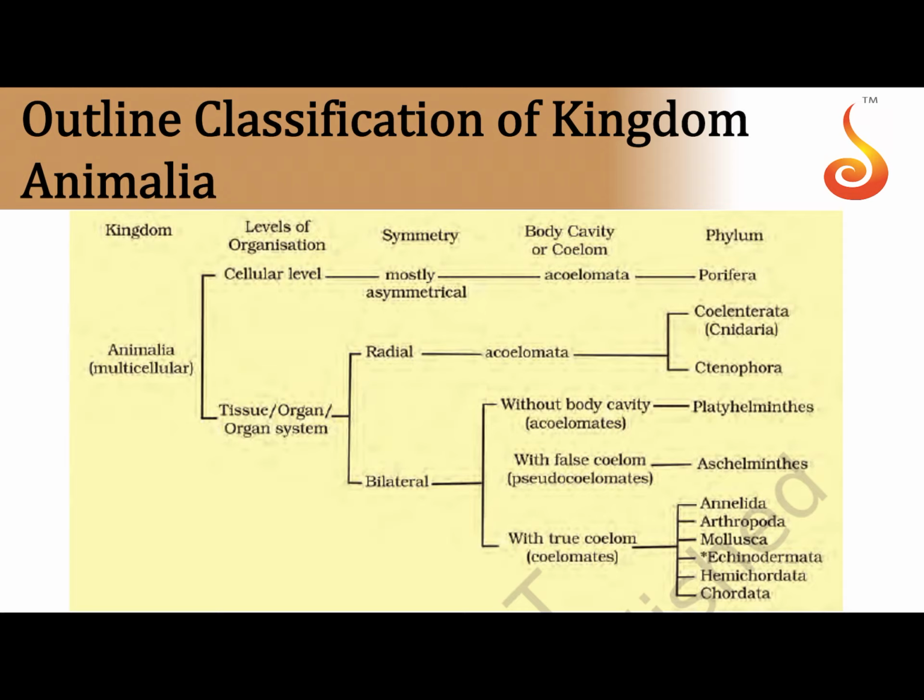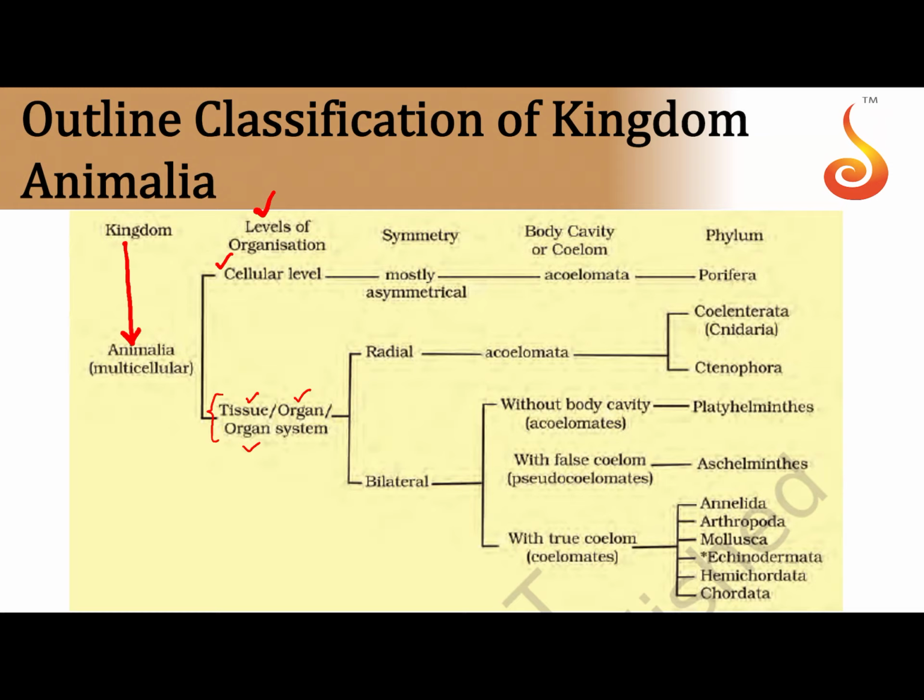So moving on to the outline classification of kingdom Animalia, now you can see that the kingdom under consideration here is the animal kingdom, and we can classify the animal kingdom based on their levels of organization into cellular level, and we have grouped three different levels here: the tissue level, the organ level, and the organ system level.